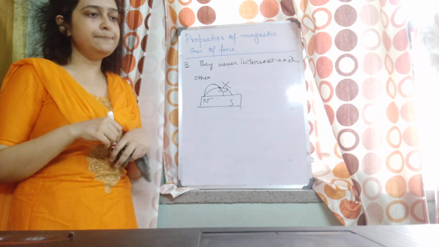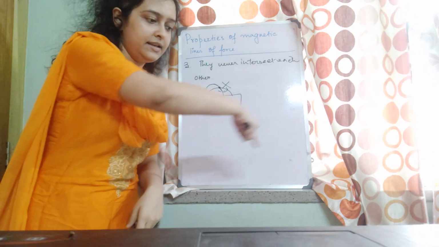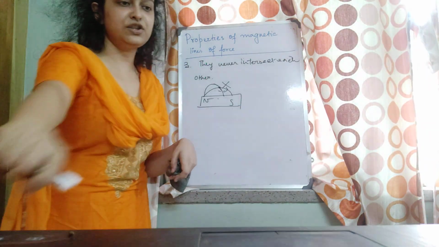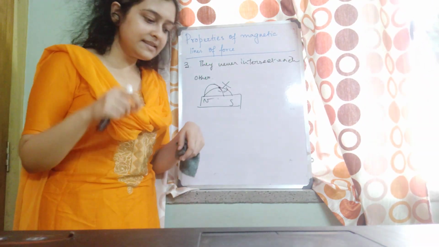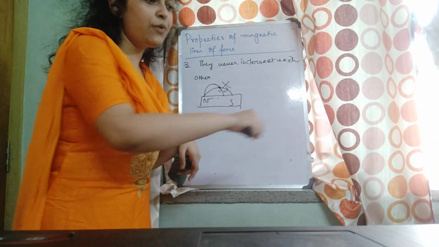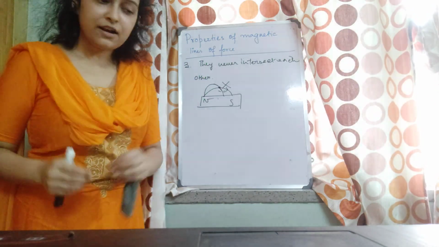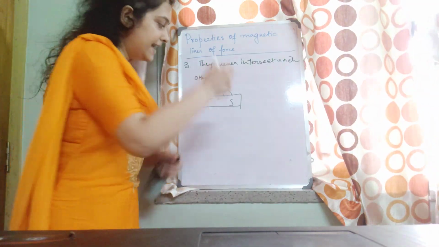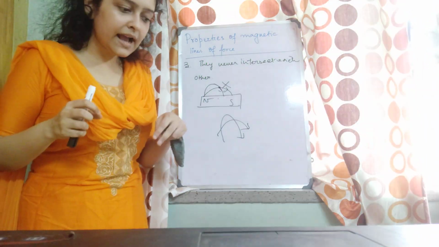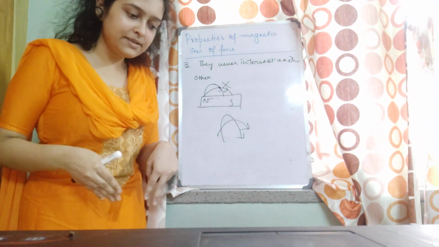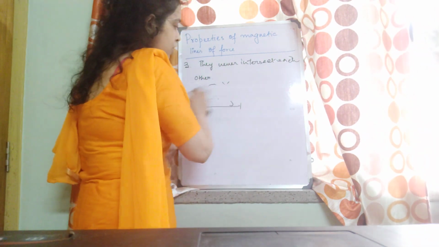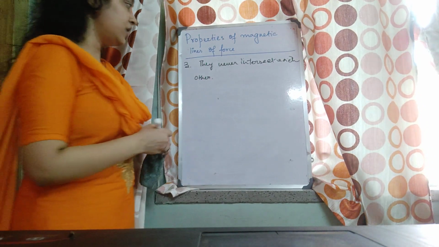Suppose I am running in a path, and you have to mark the path I am running with a chalk. That means at each point you mark with the chalk, you will get the direction in which I am running. Now if you draw one line like this, another line like this, how can I run at the same time in two different directions? It's not possible. So they never intersect each other.